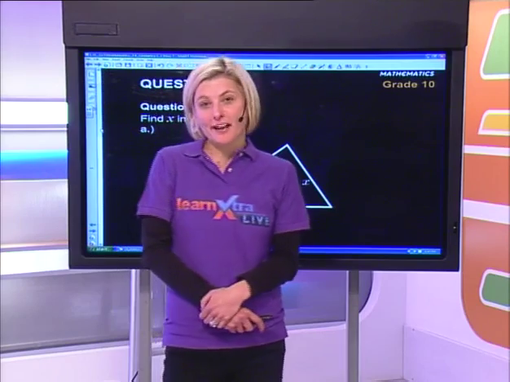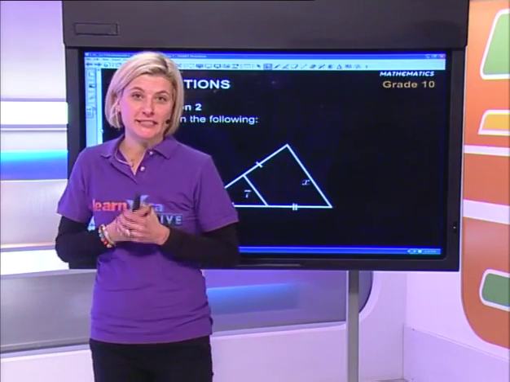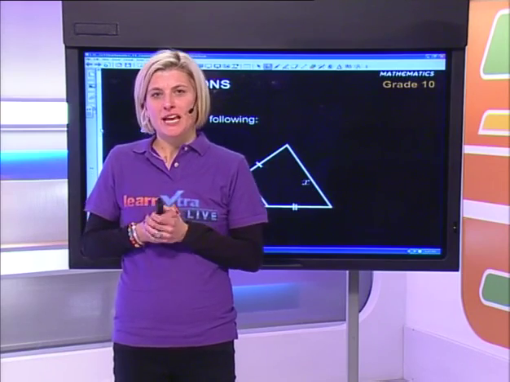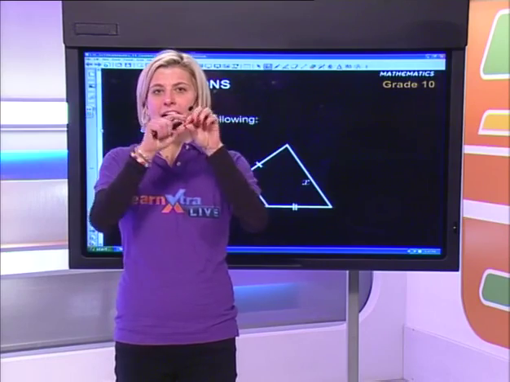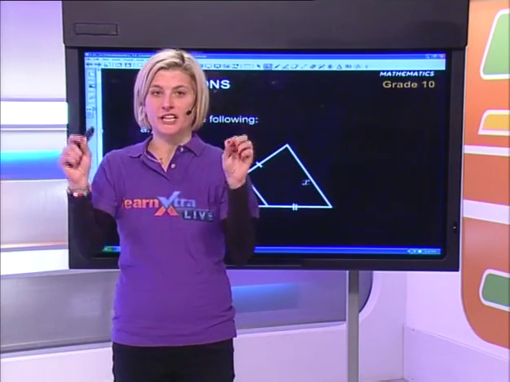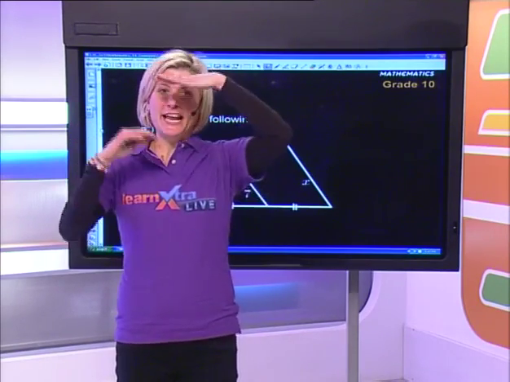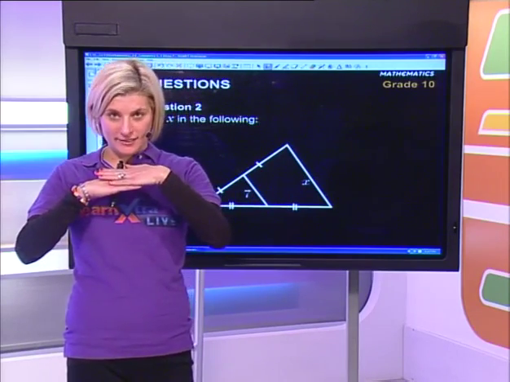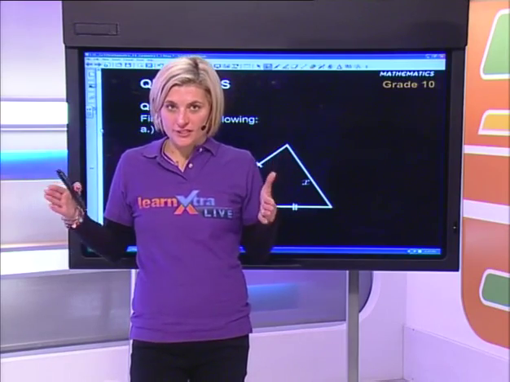Right, guys, what we managed to do in the previous segment is we spoke about the midpoint theorem. If you find the midpoints of two sides of a triangle and you connect those midpoints to each other, then that new line is parallel to the other side, the side that's not involved, and is exactly half of the length of the third side of the triangle.